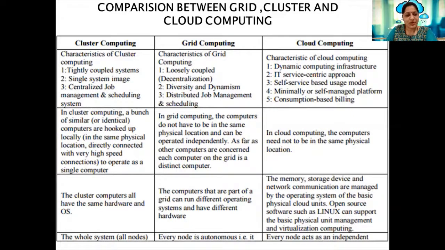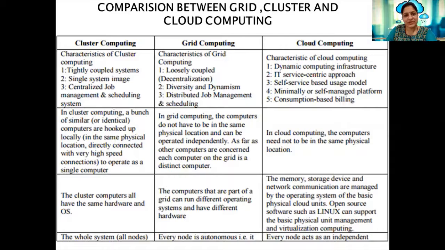The cluster computers all have the same hardware and operating system. It majorly supports a homogeneous environment. In the case of grid computing, the computers that are part of a grid can run different operating systems and have different hardware. So it supports a heterogeneous environment. As far as cloud computing is concerned, the memory, the storage devices, and network communications are managed by the operating system of the basic physical cloud units, and open source software such as Linux can support the basic physical unit management and virtualization computing.